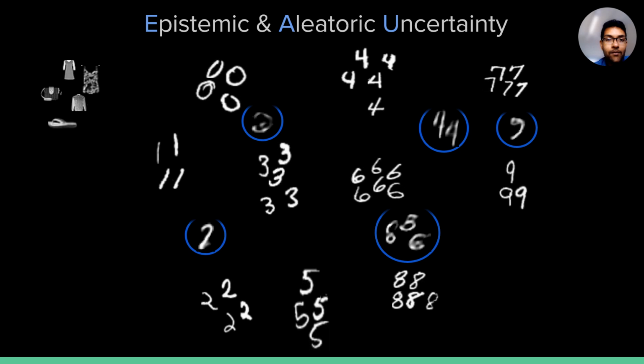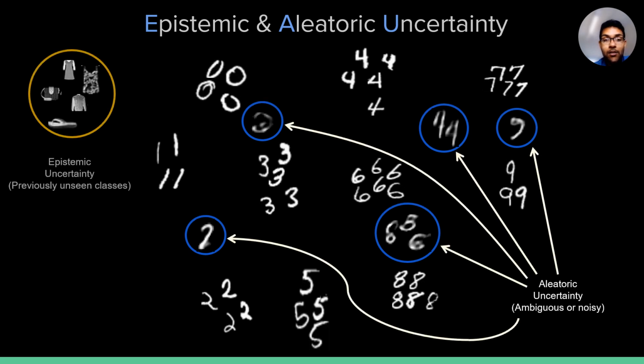In-distribution data which are noisy or ambiguous are cases for which a model should have high aleatoric uncertainty. Such uncertainty is not reducible with more data but can be reduced with less noisy measurements or less label noise. On the other hand, out-of-distribution data describing concepts outside of the training set are cases for which a model should have high epistemic uncertainty. This can be reduced by training the model with more data.